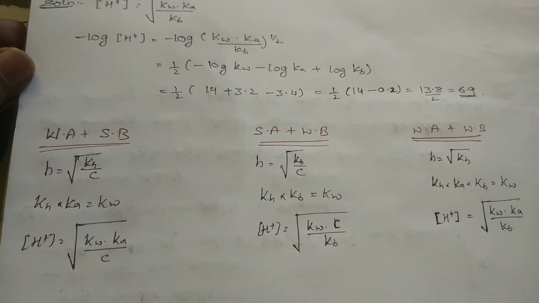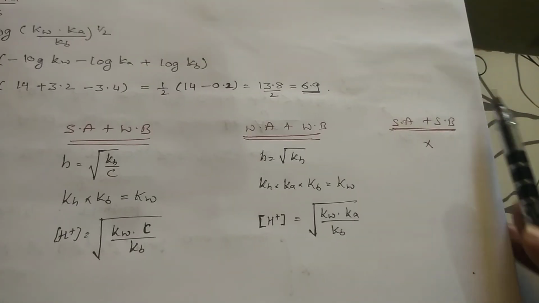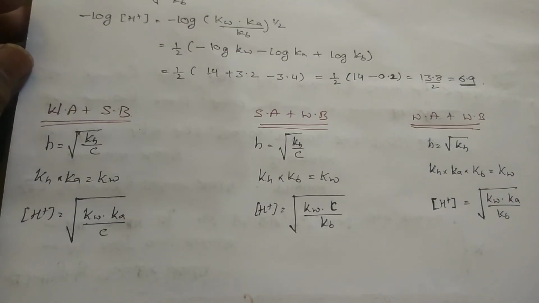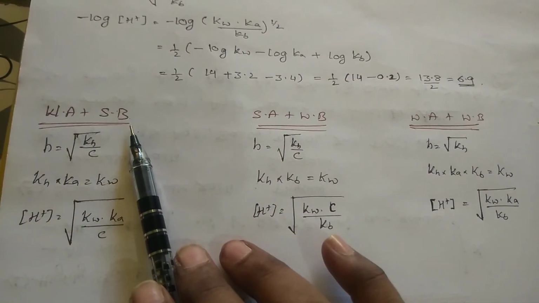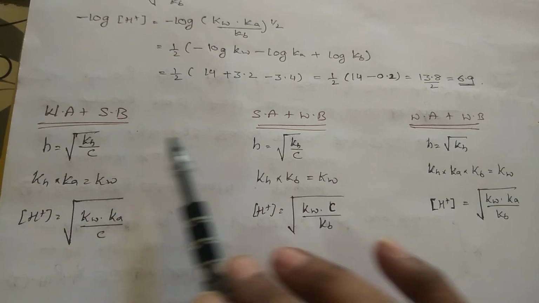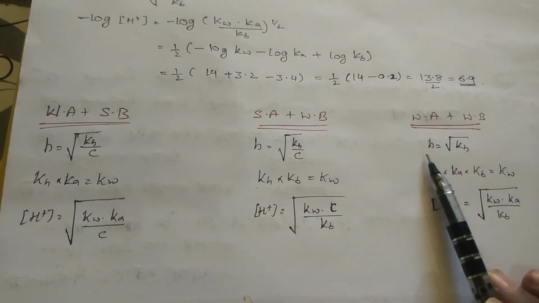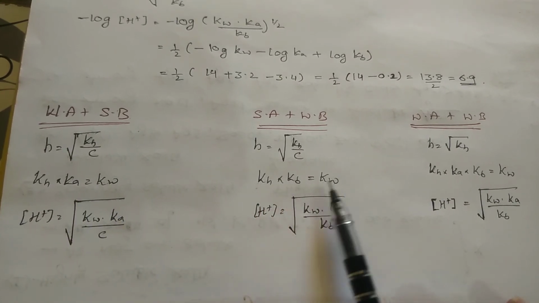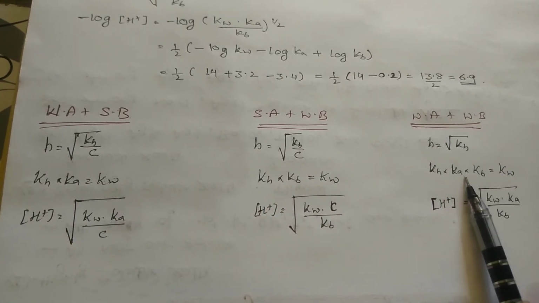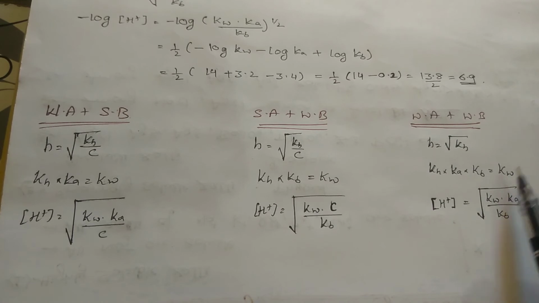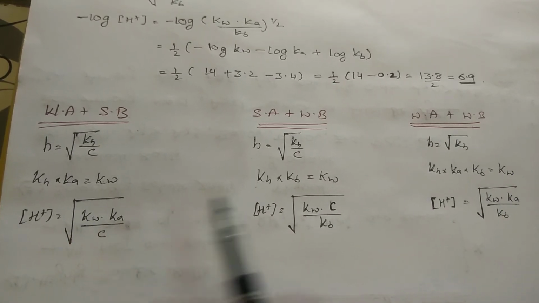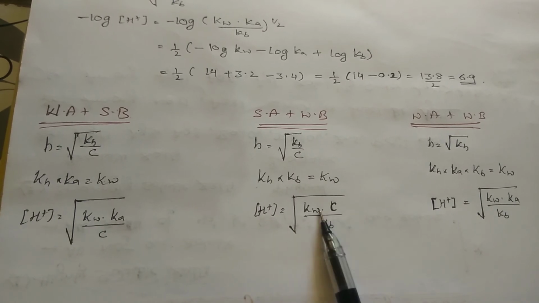Okay, students, in conclusion I am giving it all in a single pattern. See, for strong acid and strong base, you don't have anything. Going for weak acid plus strong base, h is equal to root of Kh by C, and for strong acid plus weak base, h is equal to root of Kh by C, and here h is equal to root Kh. And here Kh into Ka is equal to Kw, here Kh into Kb is equal to Kw, here Kh into Ka into Kb is equal to Kw. Here H+ concentration is equal to root of Kw into Ka by C. Here H+ is equal to root of Kw into C by Kb.